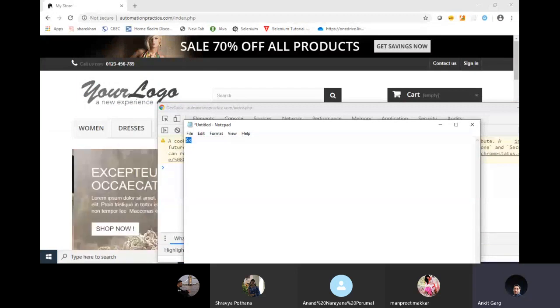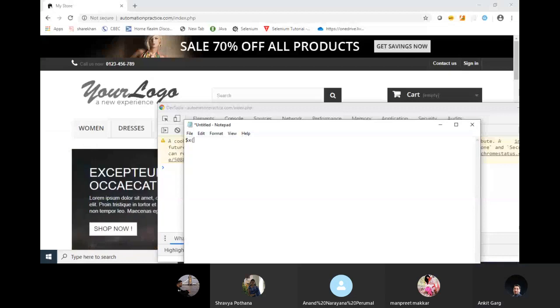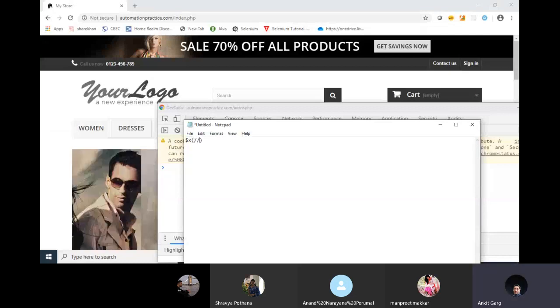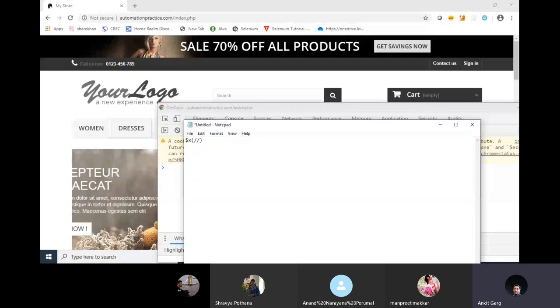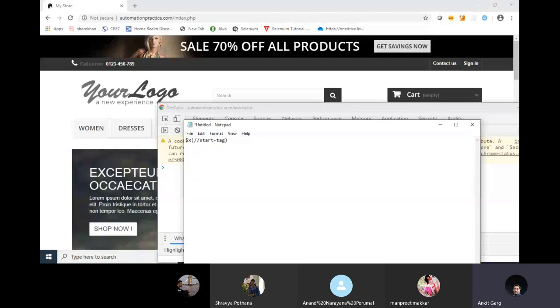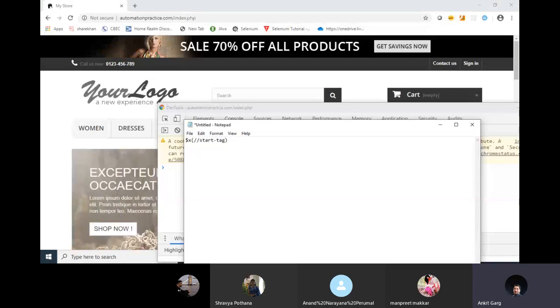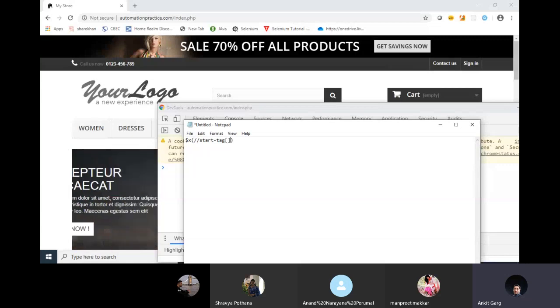Round brackets, double quotes. There is something known as start tag. I'll tell you what this start tag is. Just assume it as a variable for now. Then there will be a square bracket and a closing square bracket.